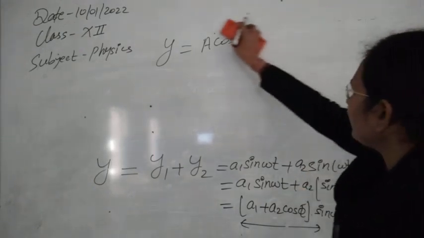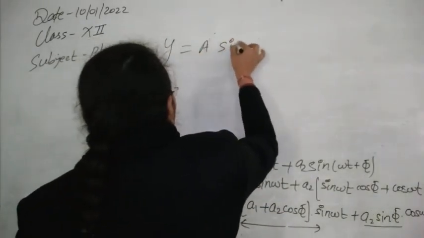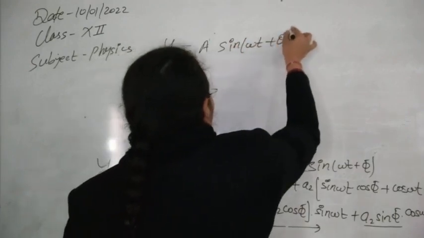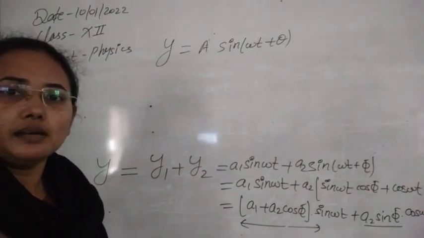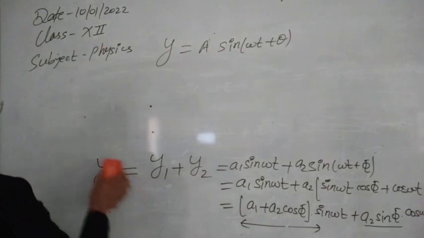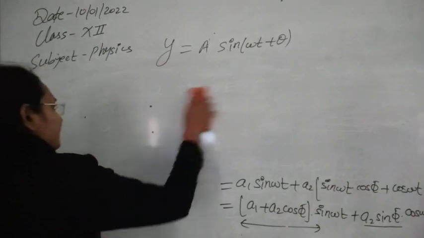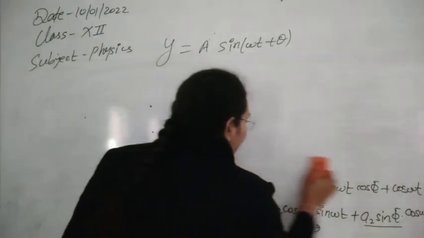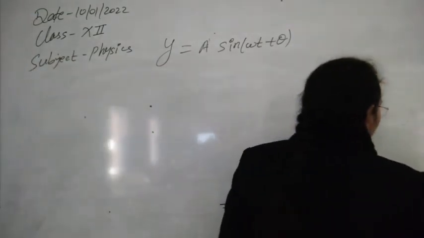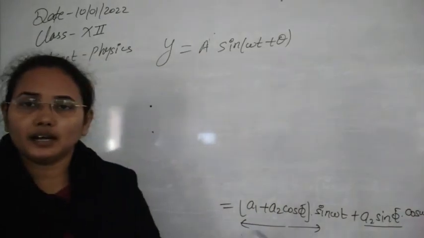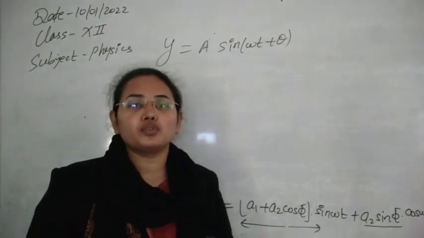If you take A as common and write it again, it will be A sin(omega t plus theta). You can easily write this. So you can see the final wave follows the same characteristic as the individual waves; it is also the same type of wave, just like the original source. This is the concept of Huygens: after a superposition event, whatever wave we get will have the same type of nature.